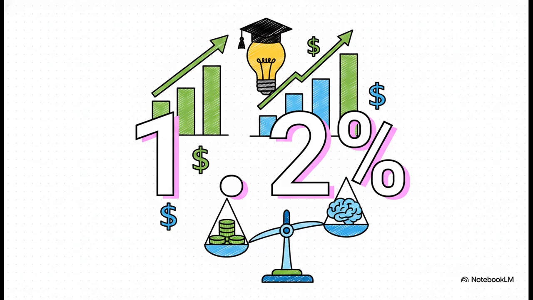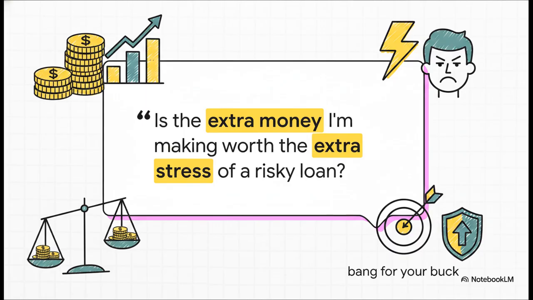It's basically telling the bank manager exactly how smart their choices actually are. A positive Sharpe Index, especially anything over 1, means the risk you are taking is actually paying off efficiently. Think of it like miles per gallon, but for your investments. Because ultimately, the Sharpe Index perfectly answers the ultimate question: is the extra money I'm making actually worth the extra stress of a risky loan? It strips away all the complex, intimidating layers of finance and just gives you your precise, undeniable bang for your buck.